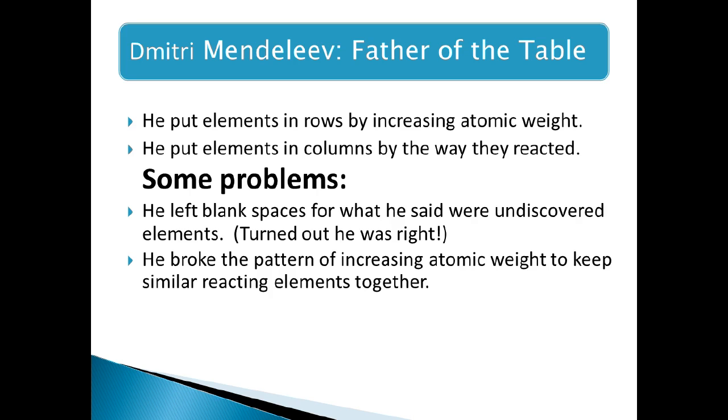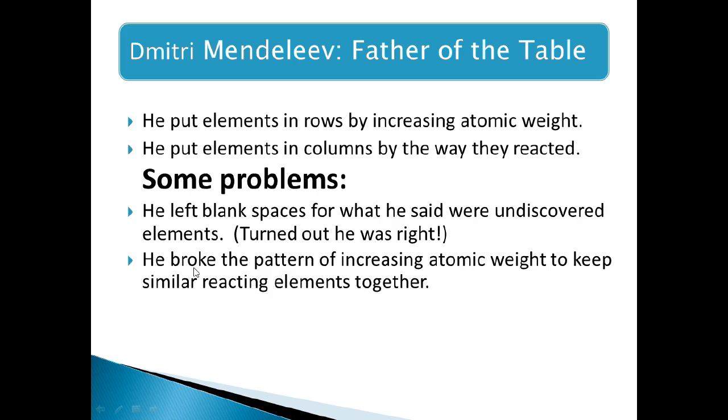And he arranged elements in vertical columns, which were named groups afterwards, and horizontal rows, which were named periods. And he faced some problems during his arrangement of elements. He left some blank spaces for what he said were undiscovered elements. He predicted that some elements were not discovered at that time, so he left blank spaces for them, and it turned out that he was right when he left these gaps.